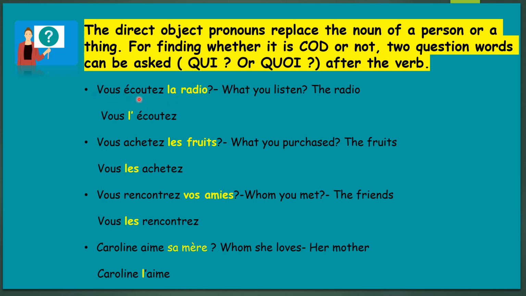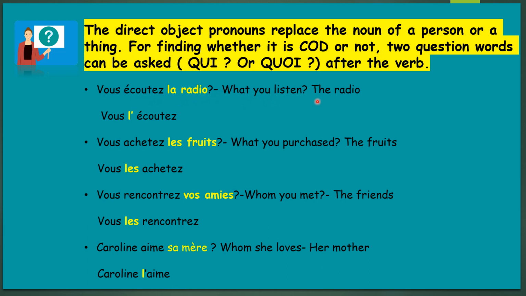Subject, verb and object. As there is no break or preposition in between, that's why it's called COD, direct. There is a direct link between the verb and the object, no break or preposition in between. That's why it's called COD.